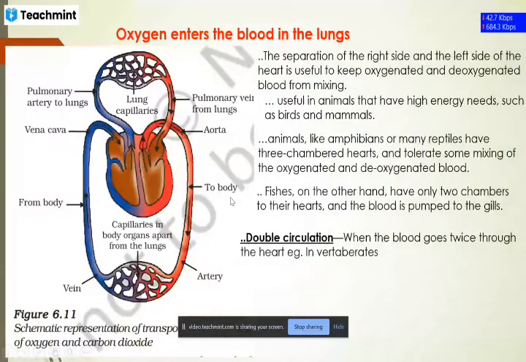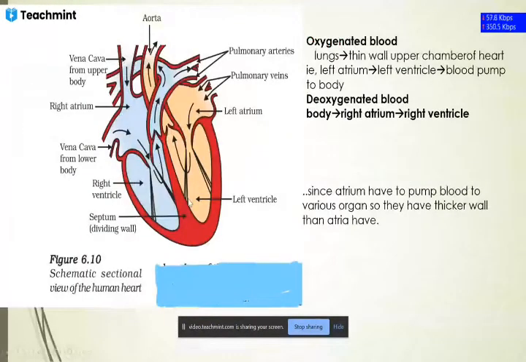Clear now? From the left ventricle, since it is oxygen-rich blood, it must be moved to the different parts of the body. What is the function of oxygenated blood? To provide energy. So this will move to the rest of the body.